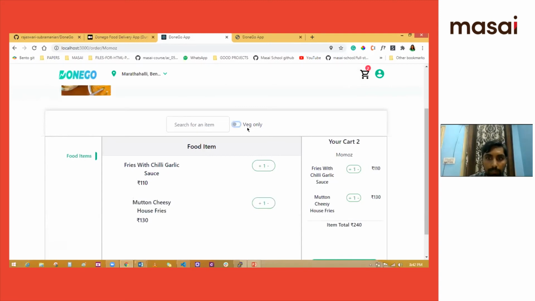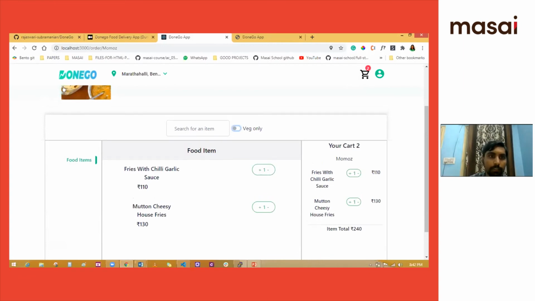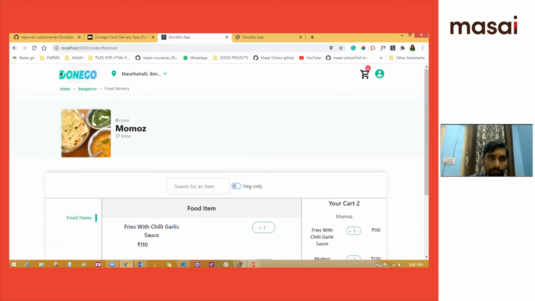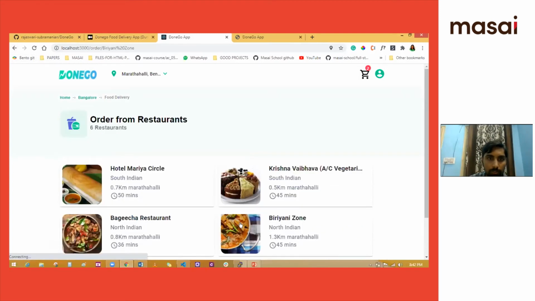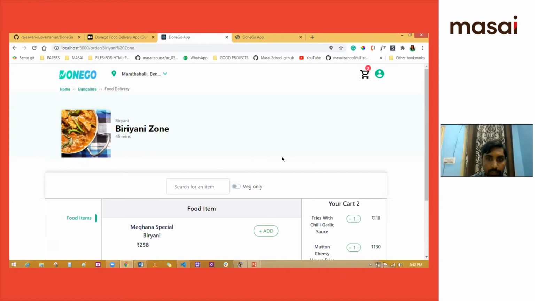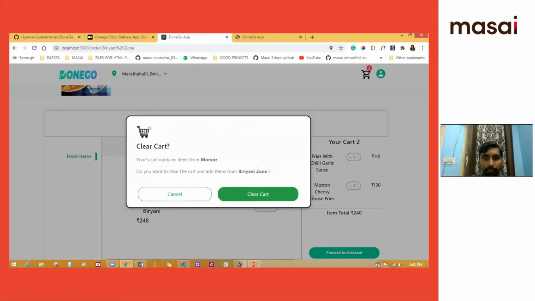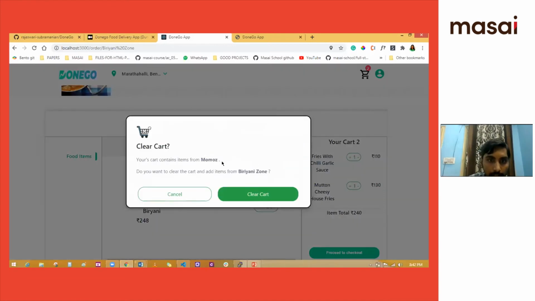If the user wants to go for a second restaurant and add new items, then if I add something, it shows that your cart contains items from momos, and asks whether you want to clear the cart and add items from Biryani Zone.